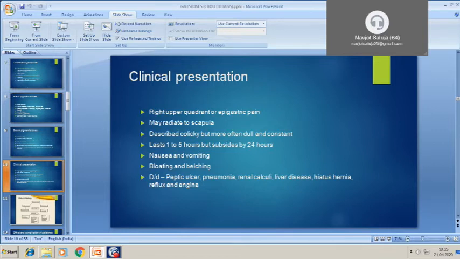These are associated with bloating and belching sensation and reflux problem. Then again, angina pectoris is another reason. So we should always rule out these grave causes before coming to the diagnosis, because sometimes we find incidentally on ultrasound that gallstones are present, but they may be asymptomatic, and the problem may be somewhere else. So the relation of the gallstone with the pain is a must.